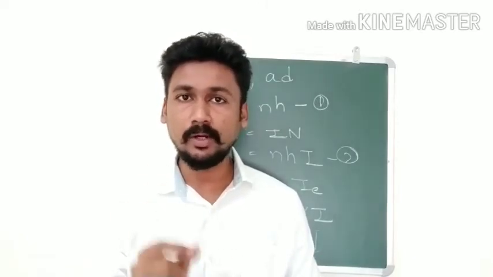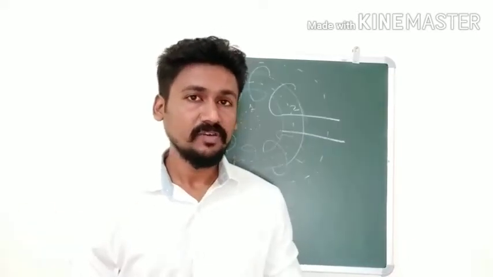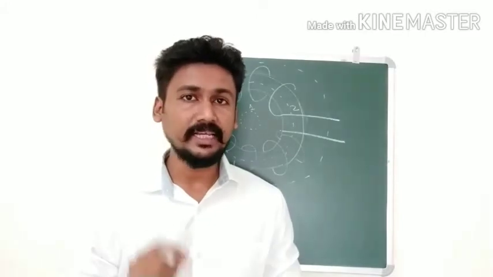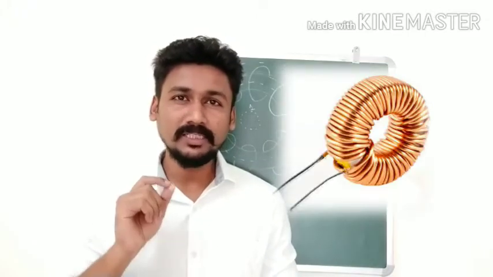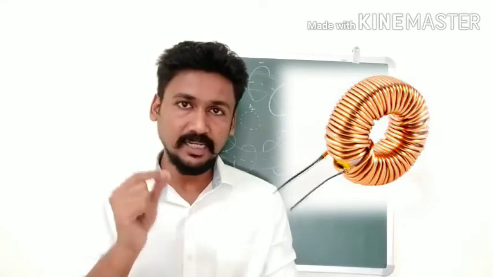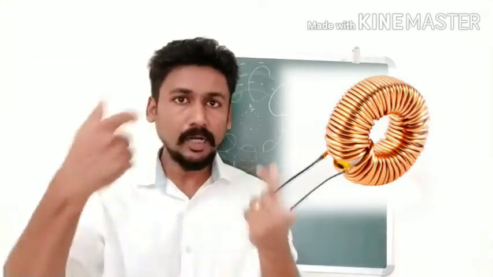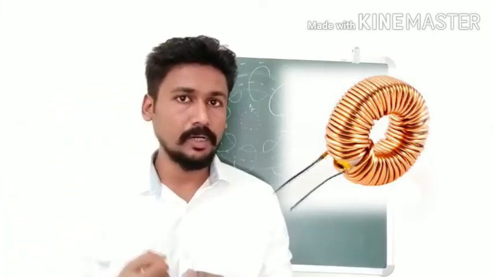Next, the same logic we are going to use to find the magnetic field of a toroid. Now we will derive the magnetic field inside a toroid. Now what is a toroid? A toroid is basically you take a solenoid and you twist it and form it into a ring-like shape. Okay, that is basically a toroid. It is nothing but, if you can imagine a donut shape and a copper coil is wound over it. Okay, that becomes a toroid.